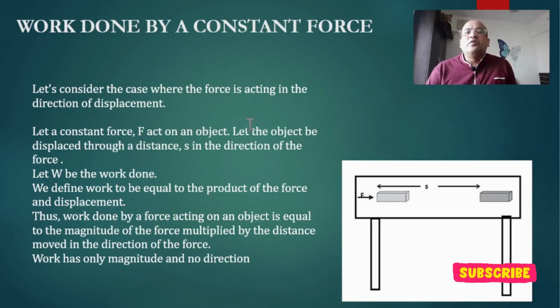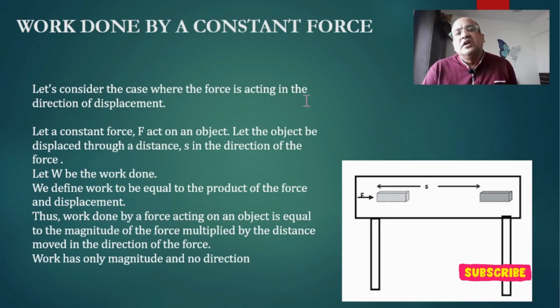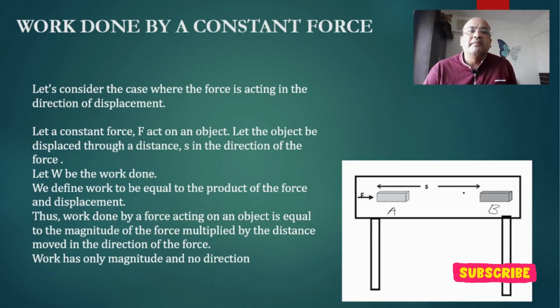Now, work done by a constant force. Let's see what is work done by a constant force. Let's consider the case where the force is acting in the direction of the displacement. For example, if you see here, there is an object, and we are applying a force F on this object, and you see that it is moving from position A to B. So this is my displacement.